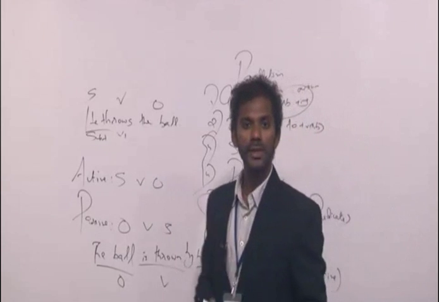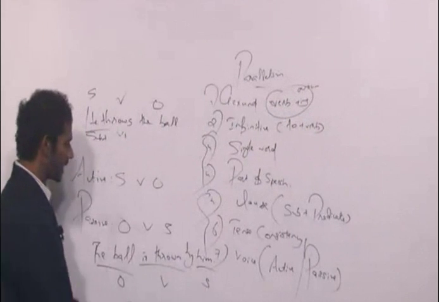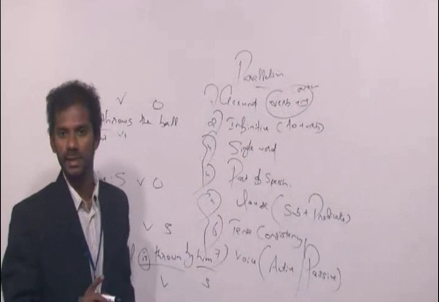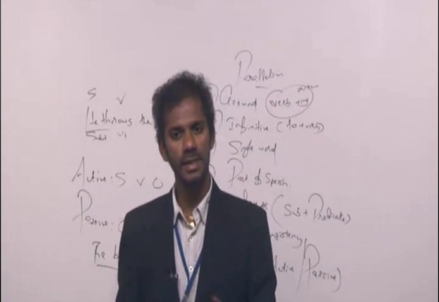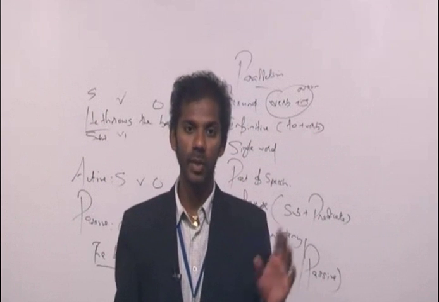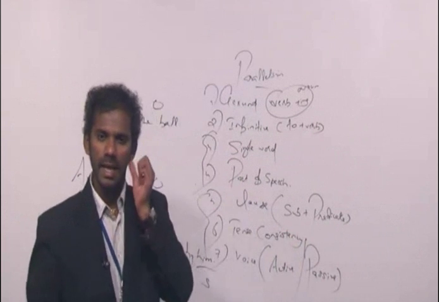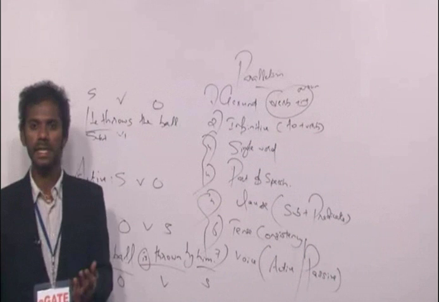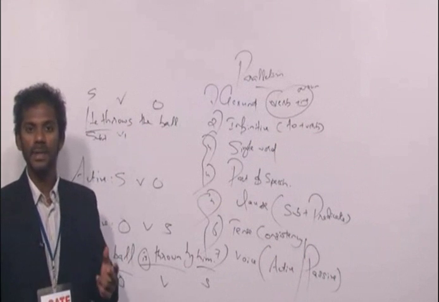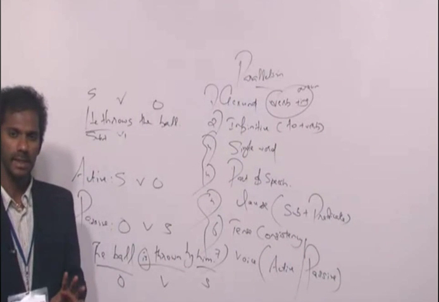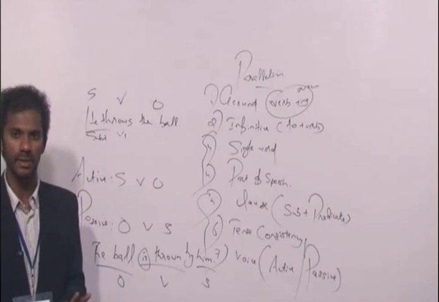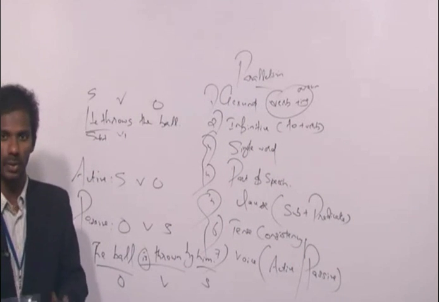This sentence is of course in the present tense because "is" comes only in the present tense. So this sentence is in the present tense. So it should be one of the categories of present tense. I mean, either it should be simple present or present continuous or present perfect or present perfect continuous. Clear? Fine. Now, as I said, don't get stuck with options. Keep eliminating options, based on the concepts or the rules.